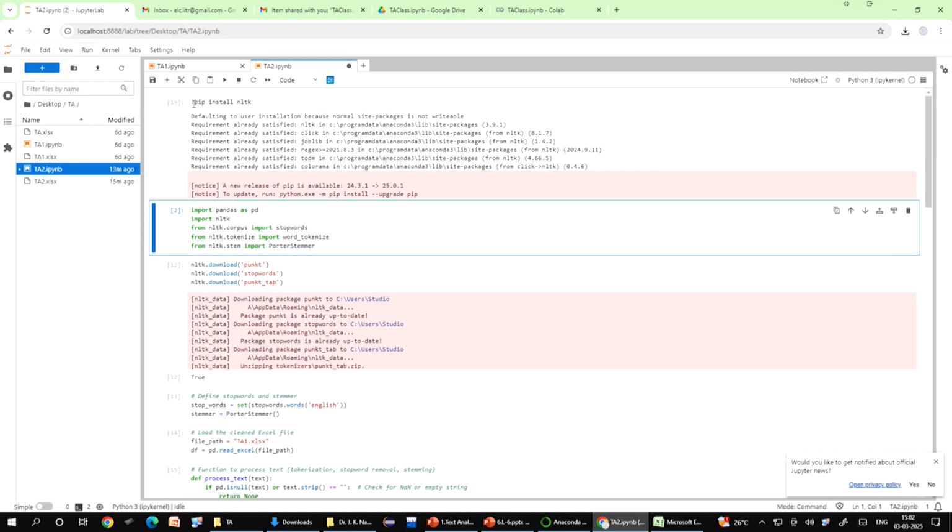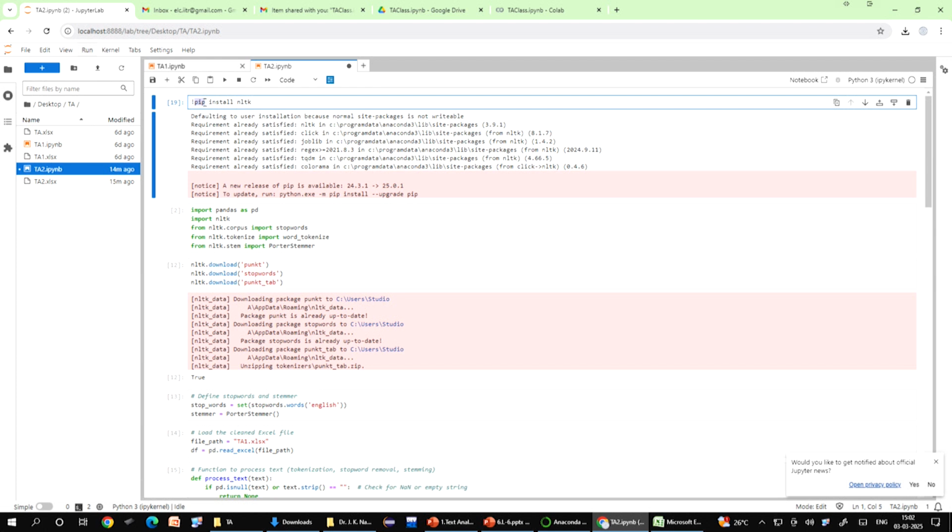Python has various libraries, and pip is one of those package managers which gives you several such libraries that may be helpful to you. If you do not have it, then you cannot install those libraries, so that is why this is important. Install tells pip that we want to add a new library. Maybe the library is to clean the data, to remove numbers, to remove stop words, whatever it is.